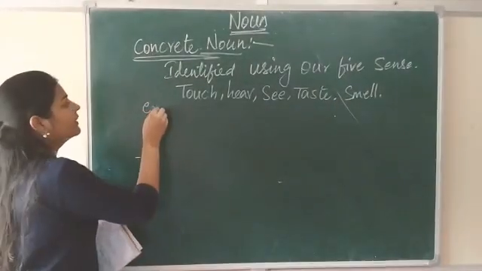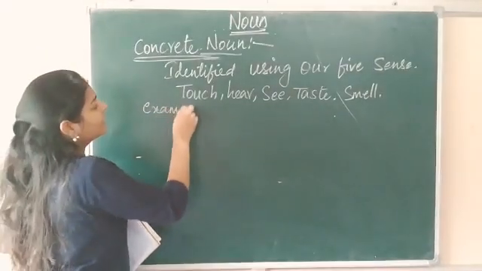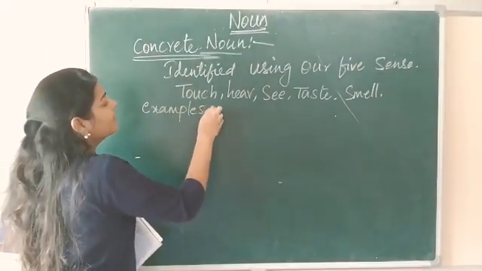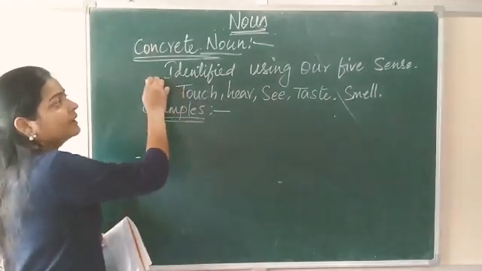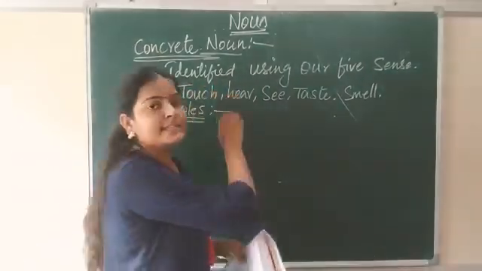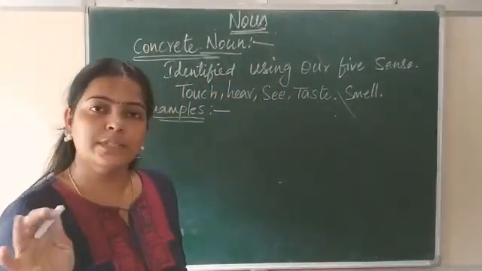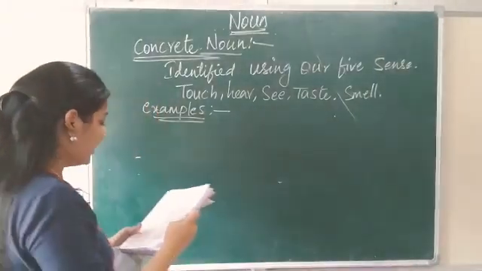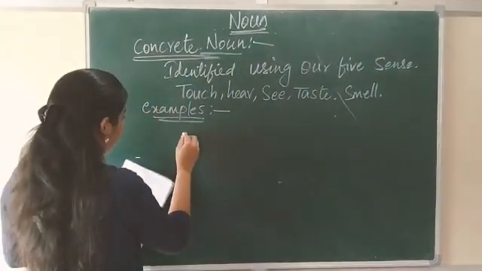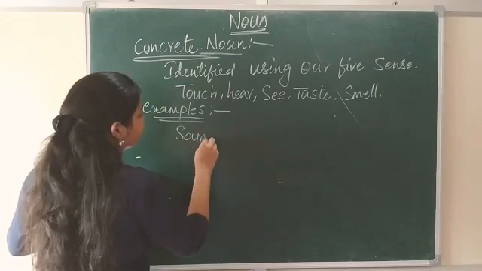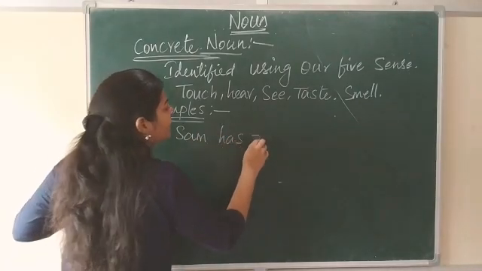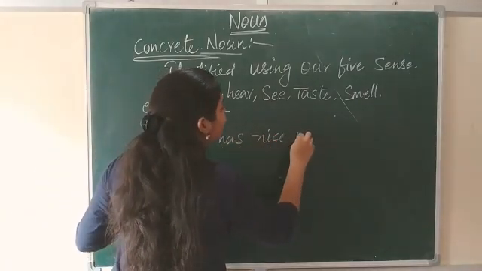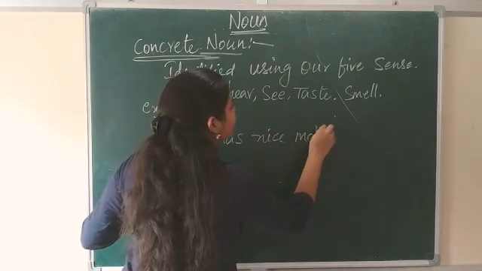Example, we'll go with the examples. See here, I have told you these nouns can be identified using our 5 senses. Okay, Sam has a nice mobile.